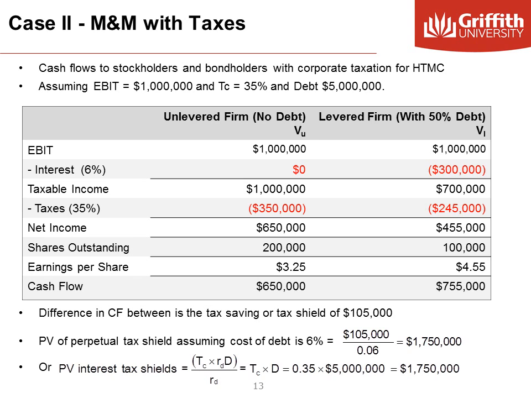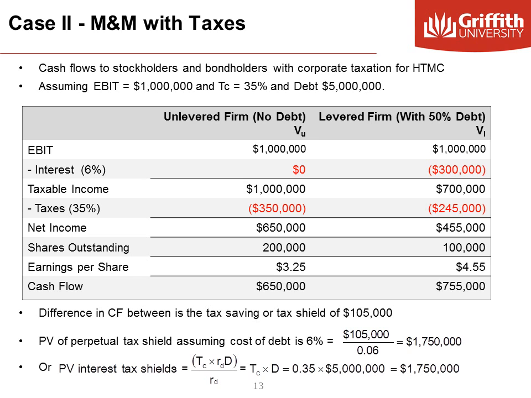What would be the present value of this perpetual tax saving? Applying the perpetuity formula, the answer is 1.7575 million, which is the same as the value of the debt, 5 million, multiplied by the tax rate of 35%.